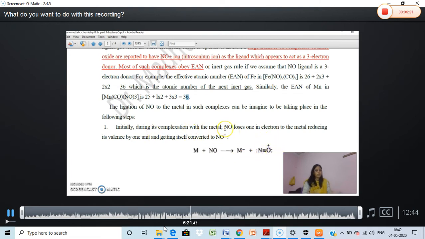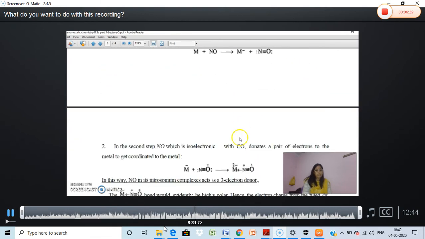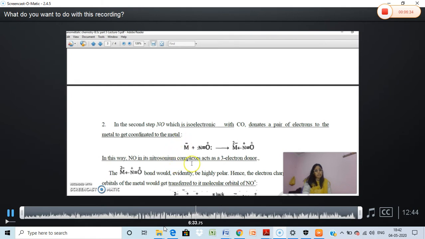That is, there is a one electron transfer from NO to metal, and then it becomes M minus and NO plus moiety. In our further step, this M minus further bonds with the NO plus moiety. Here there is a back donation, a donation of one pair of electrons to form a coordinate bond.